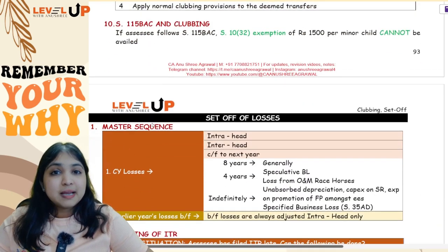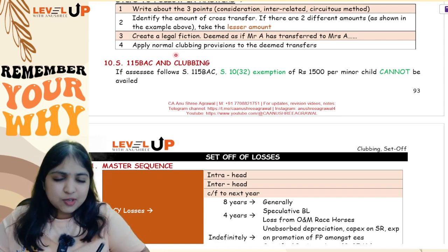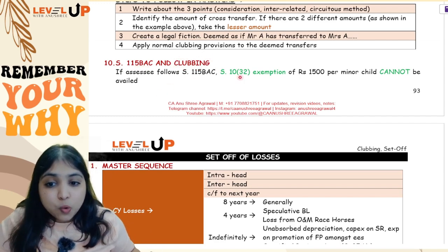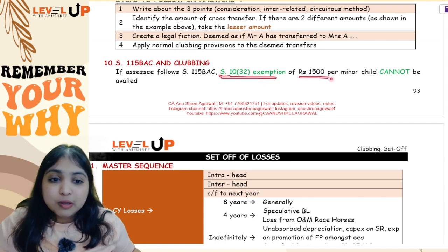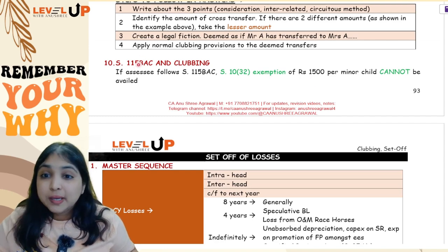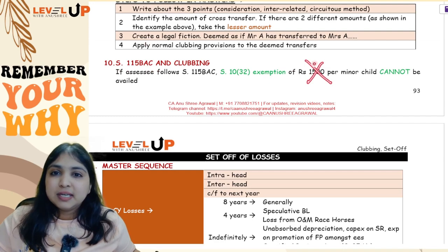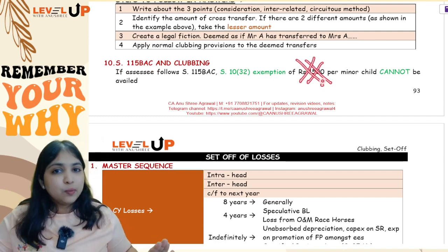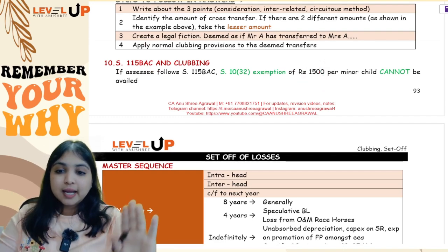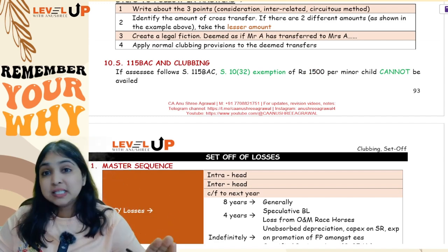And then comes my last point guys, that if my assessee is following 115BAC, then in the clubbing chapter what will get impacted? Only one provision will get impacted, which I just told you. Under the normal regime only you can take the 10(32) exemption of 1500 for minor child's income being clubbed. But if assessee is following the default regime, if assessee is following 115BAC, then this 1500 exemption you will not be able to enjoy. Okay, so this was your entire discussion with respect to your clubbing chapter, all the 10 adjustments we have seen.